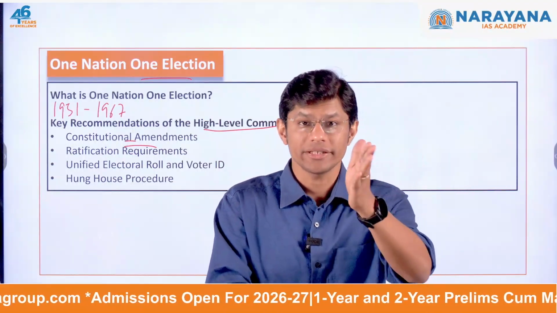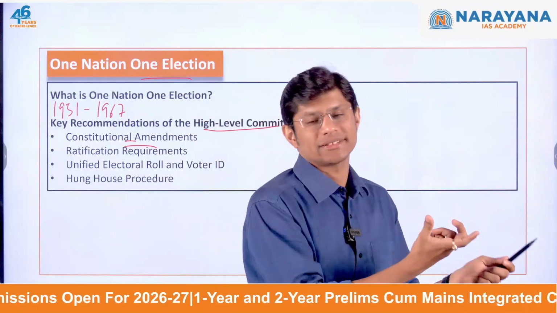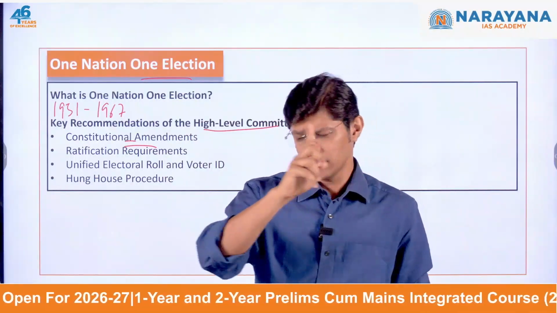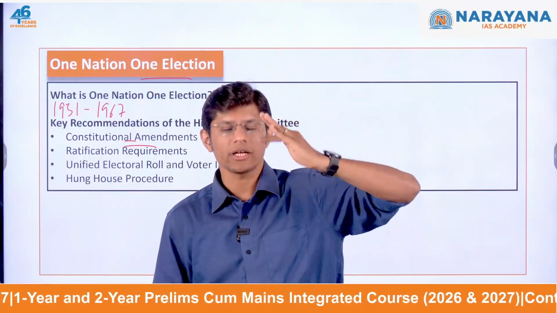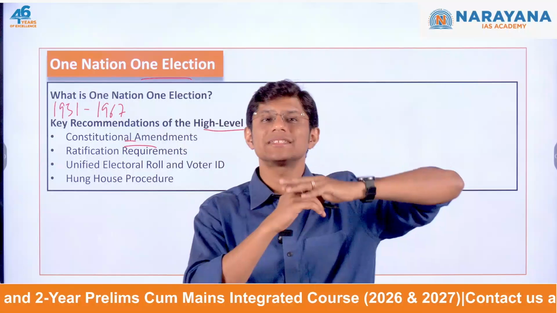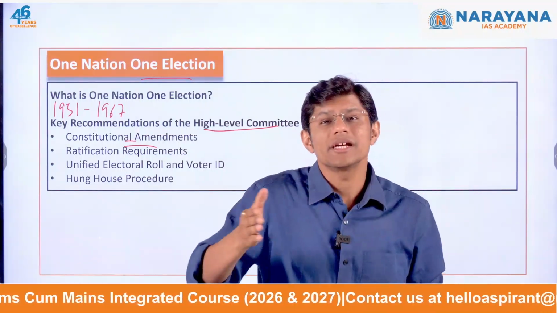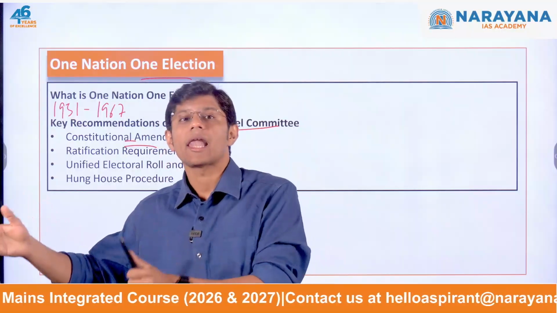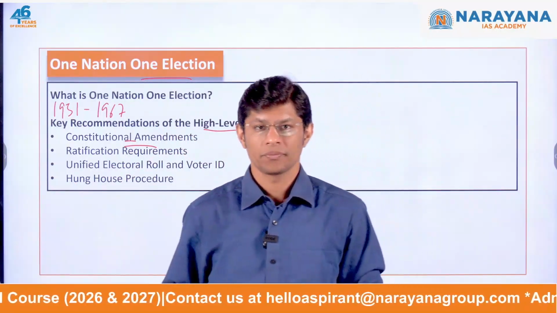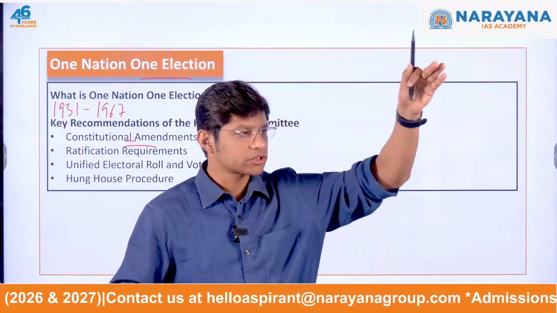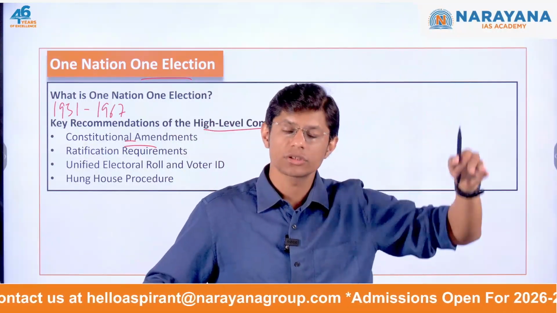So in the first phase, the Lok Sabha and the state assembly elections could be synchronized. In the first phase, you cannot synchronize the local elections. In the first phase, please make sure that you are synchronizing Lok Sabha and the state assembly elections, and then in the second phase, the local body elections would be aligned with the Lok Sabha and the state legislative assembly. So first phase, Lok Sabha and the state assembly. Second phase, the local body with the Lok Sabha and the state assembly.